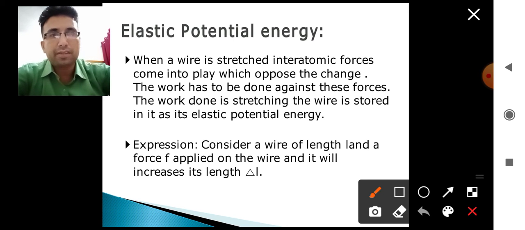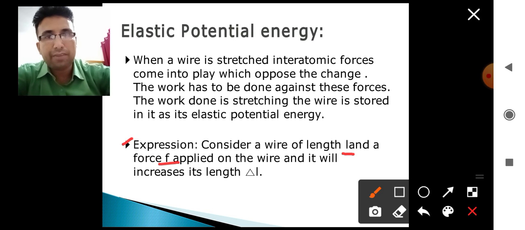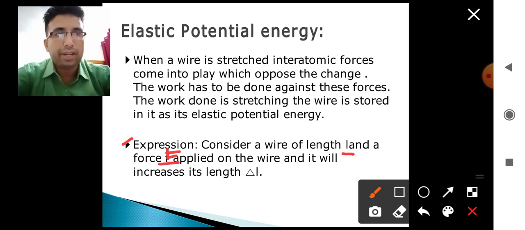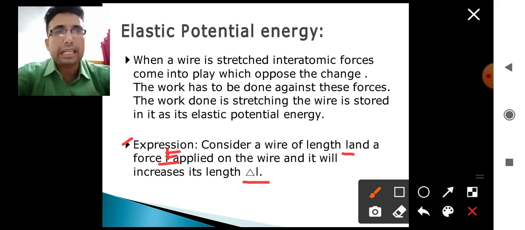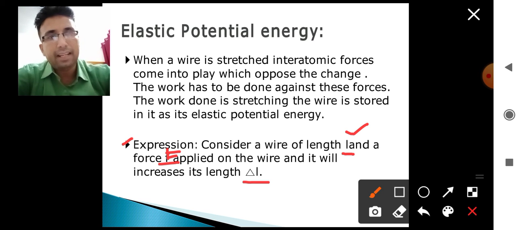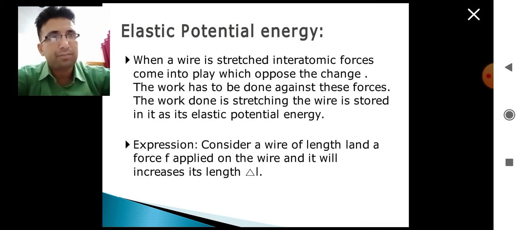First of all, for this expression, we will consider a wire of length L. We have a wire of length L and a force F. Capital F is the force applied on the wire. The wire will stretch by its length delta L. Delta L is the increase in the length of the wire. Original length is L and increase in the length is delta L.